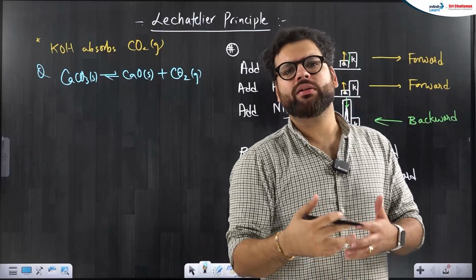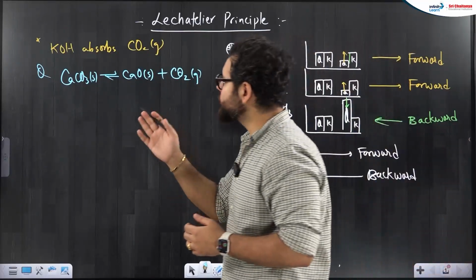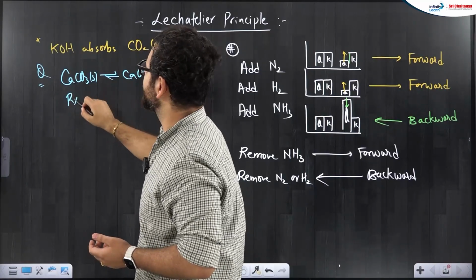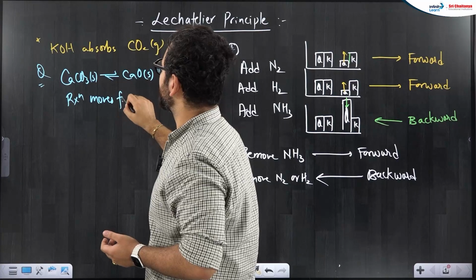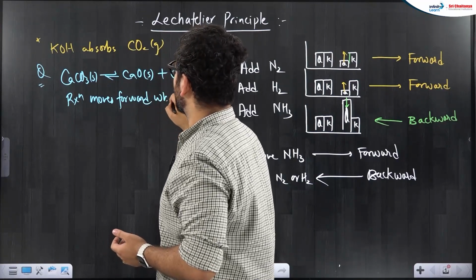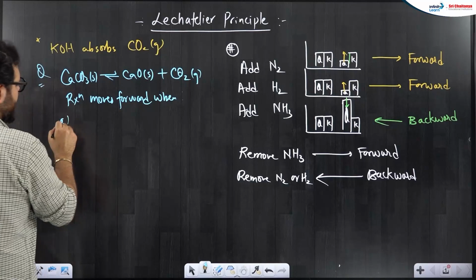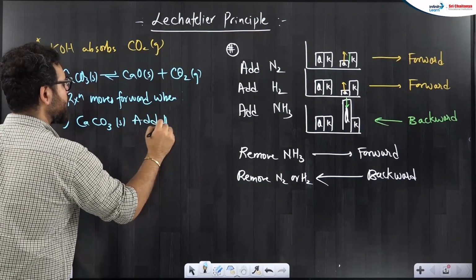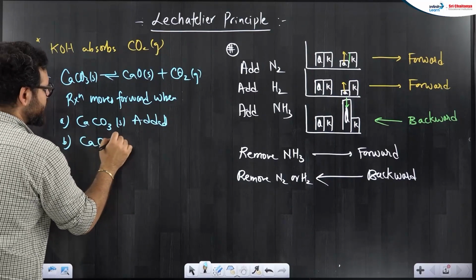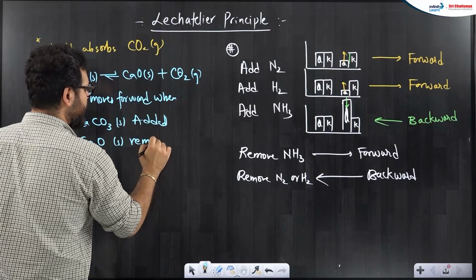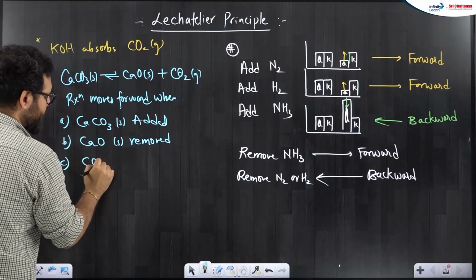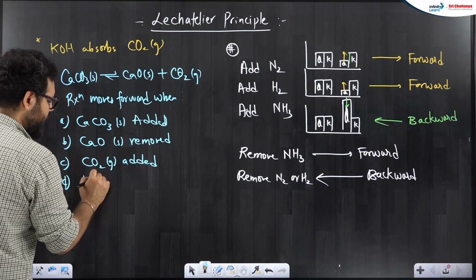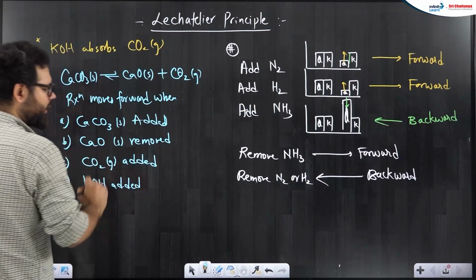How can you increase the decomposition of CaCO3? How can you send the reaction forward? They can ask, reaction moves forward when, and different options will be given, like when CaCO3 is added, when CaO solid is removed, when CO2 gas is added, or when KOH pellets are added, like this.